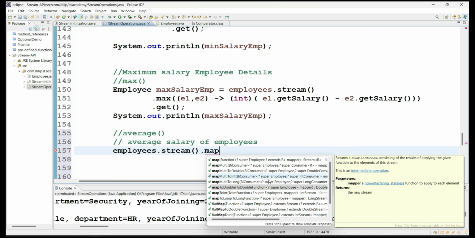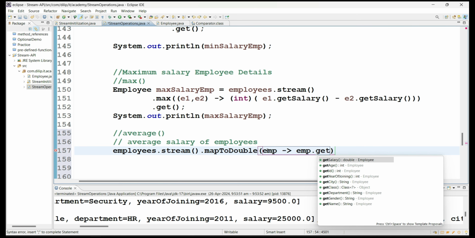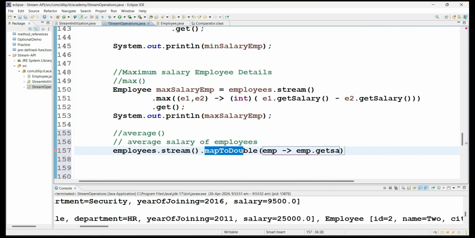In this case, I'm taking map to double. Internally it takes a ToDoubleFunction. That means similar to function, we have functional interfaces called ToDoubleFunction, which deals only with double values. So this is one more method I can call, map to double, but its functionality is similar to the map method. It takes the employee object. You know the functionality of a functional interface: it takes an input value and always gives a return value. From this I'm going to get the salary, because salary is a double value. That's why I took map to double here.